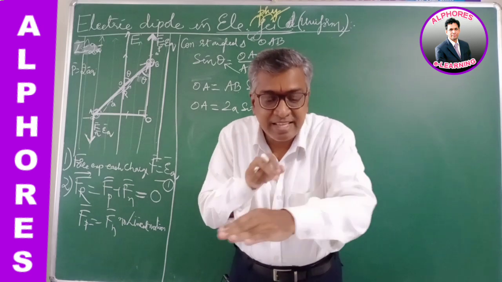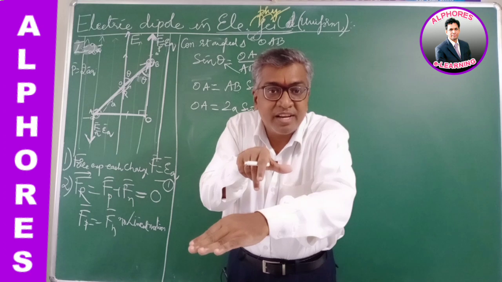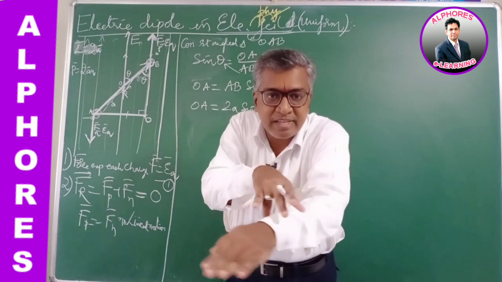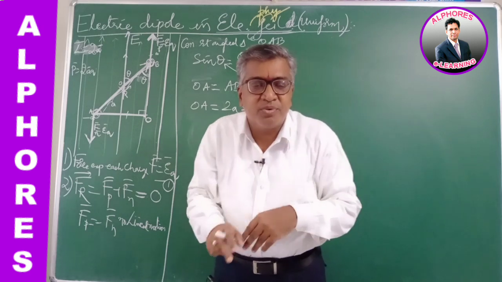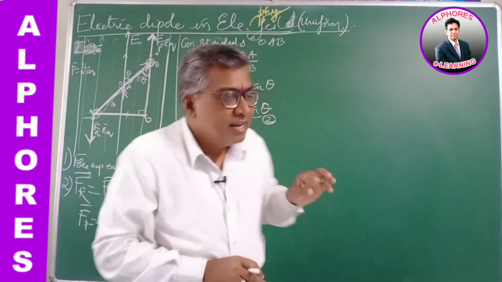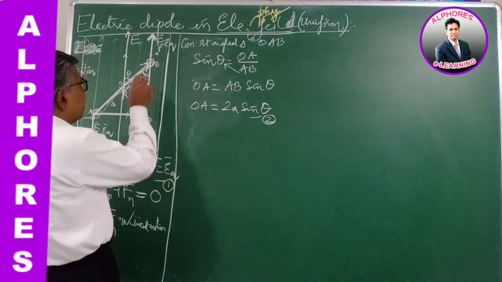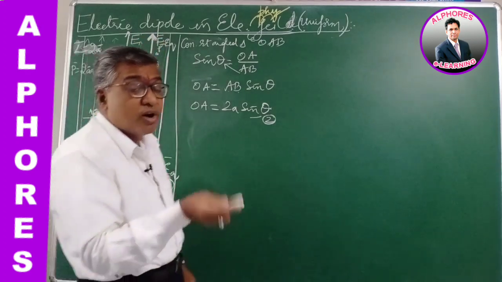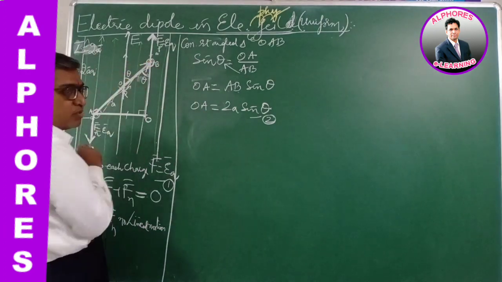But this dipole experiences two equal and opposite forces. When two equal and opposite forces act on a system, it produces a turning effect. A pair of forces is a couple. A couple of forces is acting on the system. Therefore, this produces a rotation effect, a turning effect, or torque. This is the torque produced by this couple of forces.